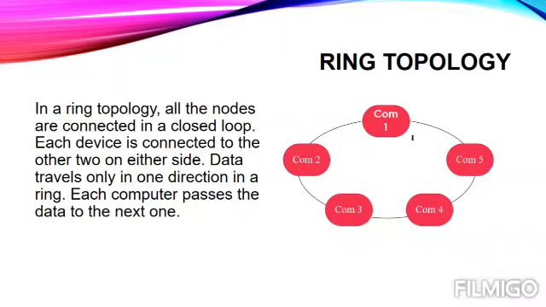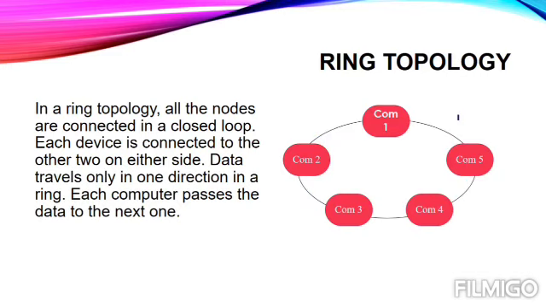Well, we can see that computer number 1 is connected to computer number 2 and computer number 5. Similarly, computer number 2 is connected to computer number 1 and computer number 3. Computer number 3 is connected to computer number 2 and computer number 4. Computer number 4 is connected to computer number 3 and computer number 5. This 5 is connected to 4 and 1. It means every computer is connected to the next computer.